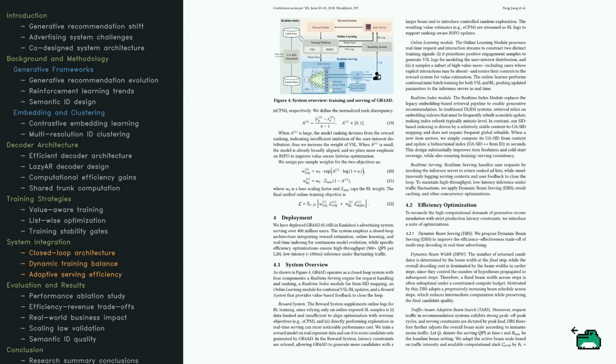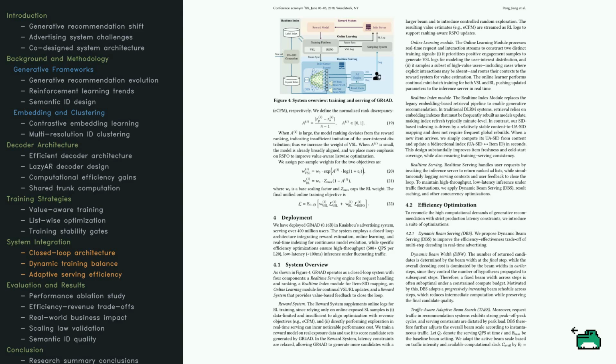How does this work in the real world? The system uses a closed-loop architecture that is constantly learning. They use a real-time index that maps ads to semantic IDs. Unlike older systems that needed slow, frequent index rebuilds, this approach is stable and allows new ads to be indexed in seconds. They also manage the training balance using a rank discrepancy metric.